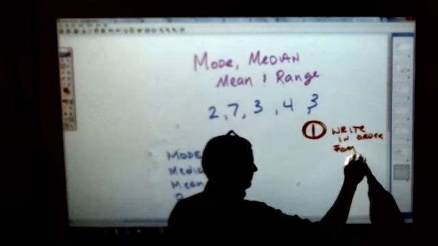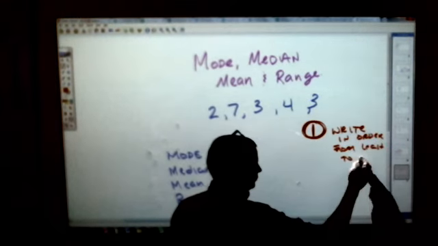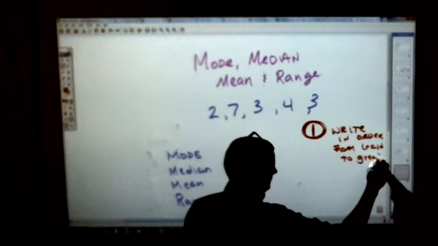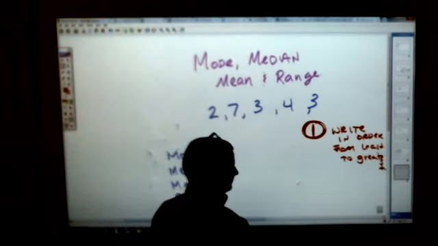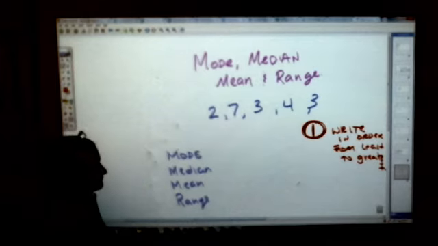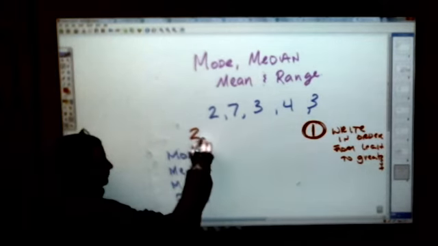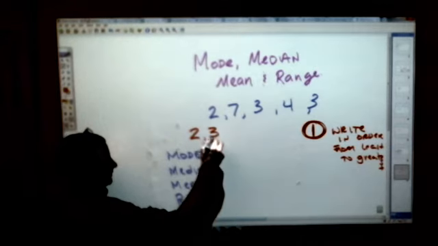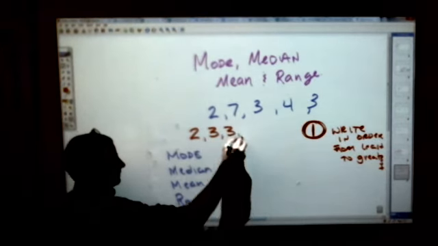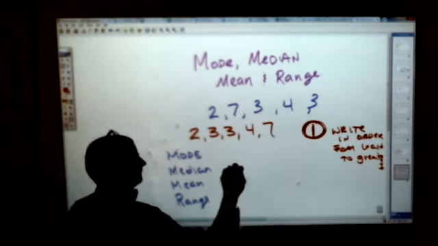Otherwise, your answers will be wrong. And you need to write all of them down. Just because the 3 happens twice doesn't mean you don't write it. So you end up with a 2, and a 3, and a 3, and a 4, and a 7.